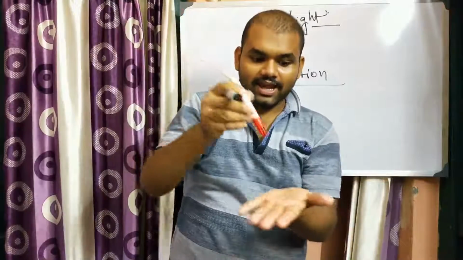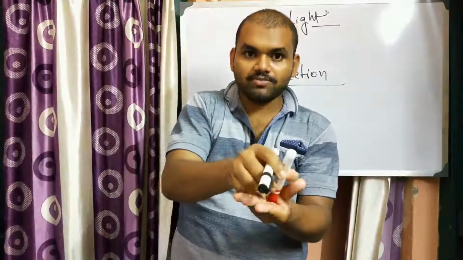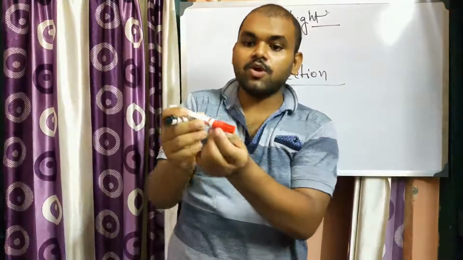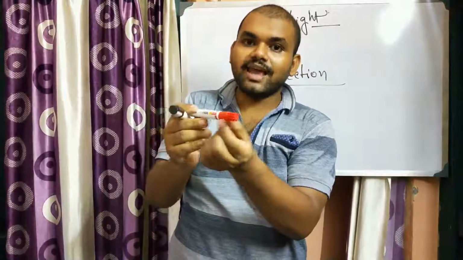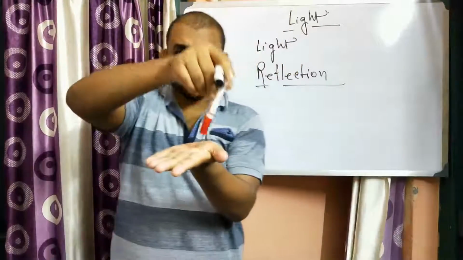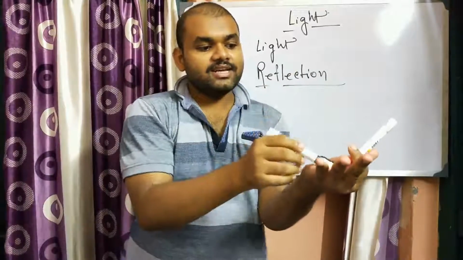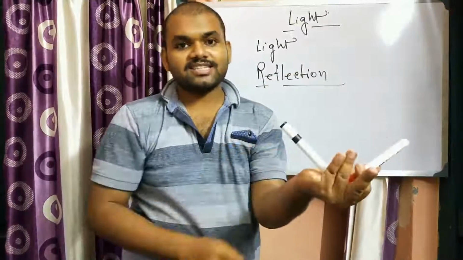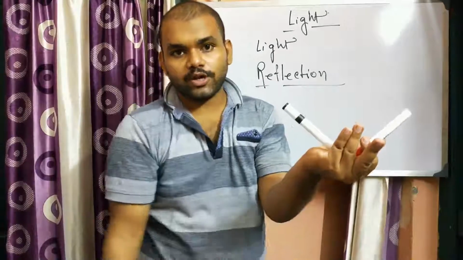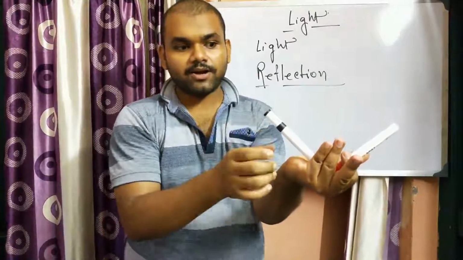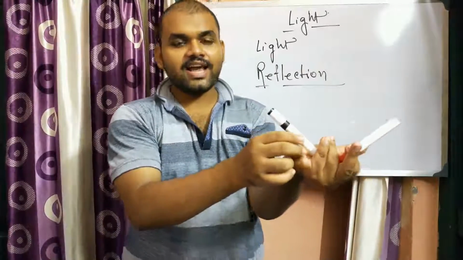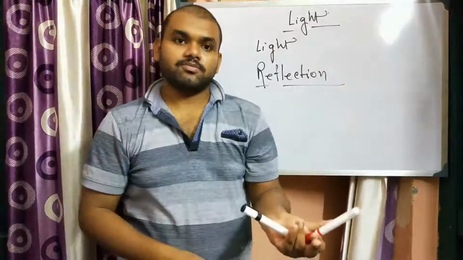So light travels from the air and is incident on a particular surface, then from that surface it will change its direction. Suppose this cap is the direction of the light, and after incidence it will change its direction. It was supposed to go this way, but some part of it changes its direction and comes back into the medium itself.